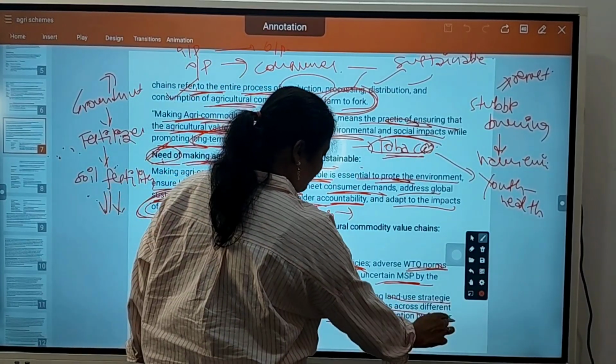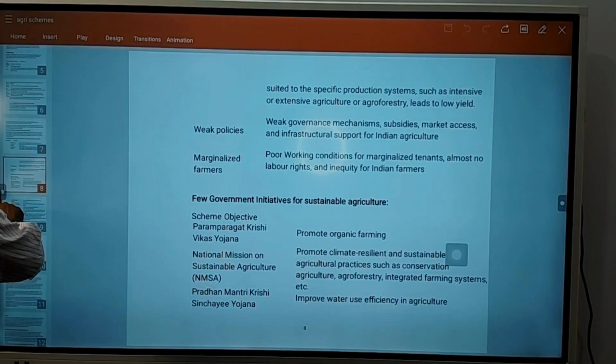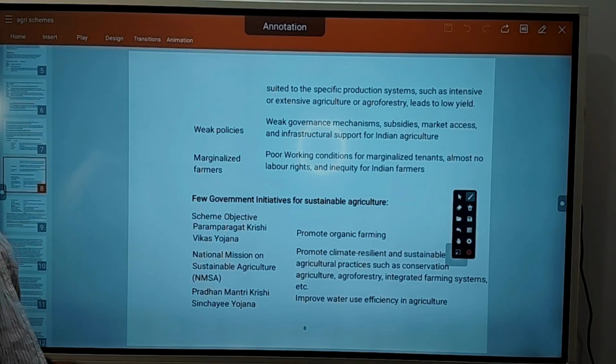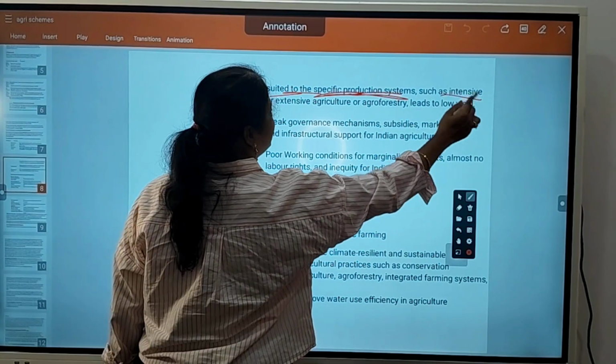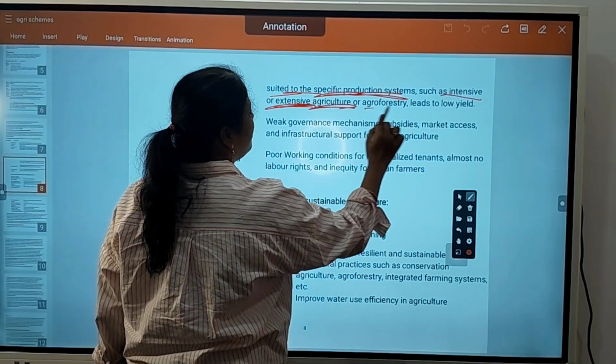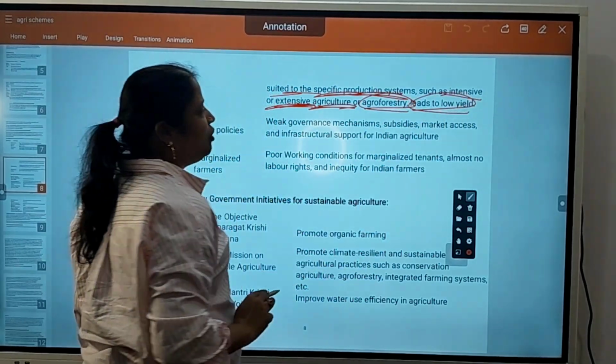Lack of specific intervention by the farmer. Land use strategy may go wrong. Seed strategy may go wrong. If not suited to specific production systems such as intensive or extensive agriculture or agroforestry, it leads to low yield.